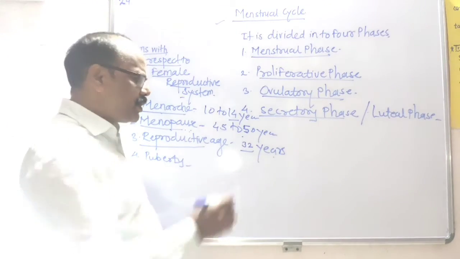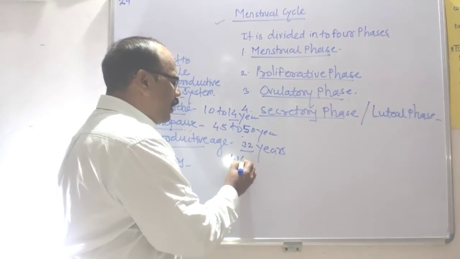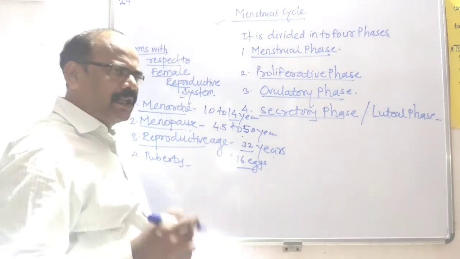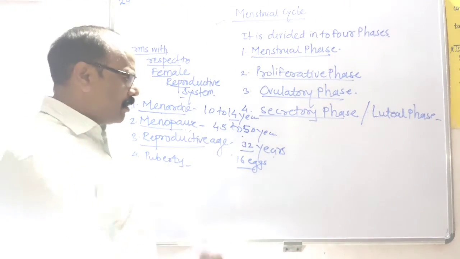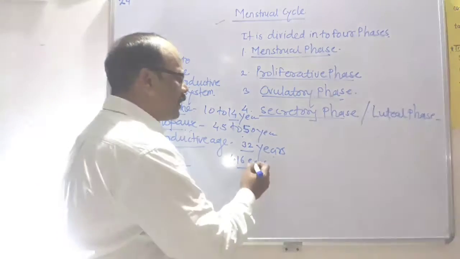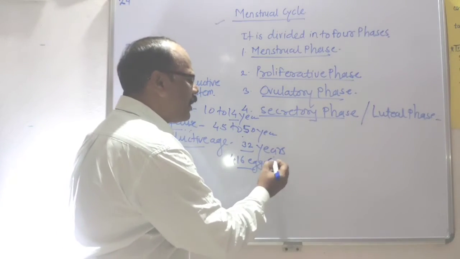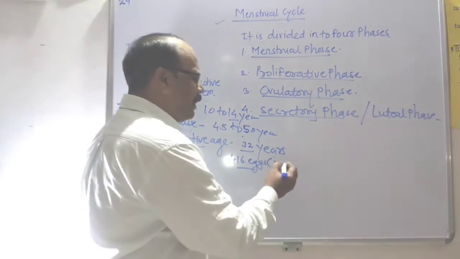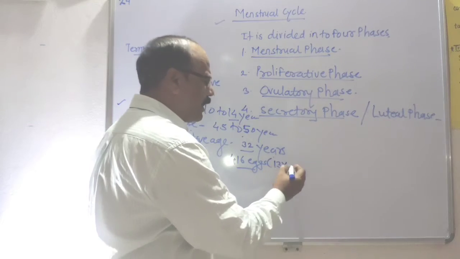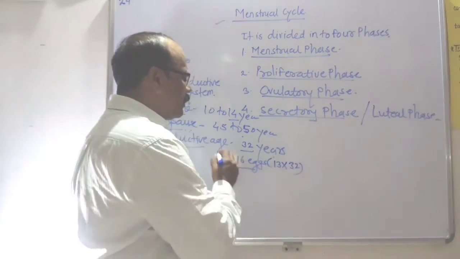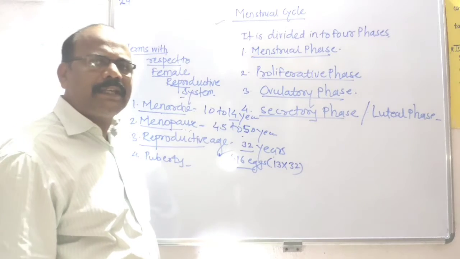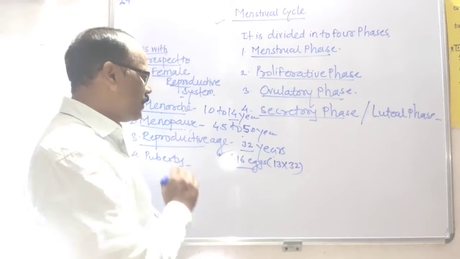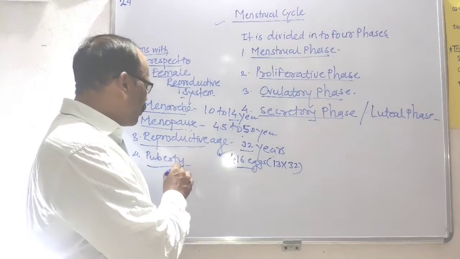In this reproductive age, near about 416 eggs are discharged or released by the process of ovulation. How is this number approximately calculated? The duration of the menstrual cycle is 28 days, and in 1 year 13 menstrual cycles are created. 13 multiplied by 32 means near about 416 eggs are formed in this reproductive age. That age is called the reproductive age.